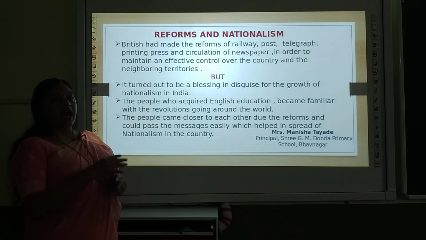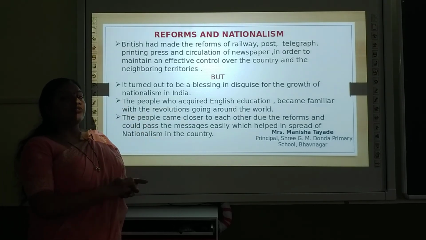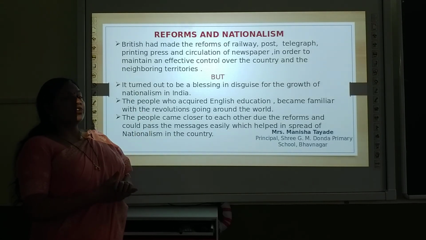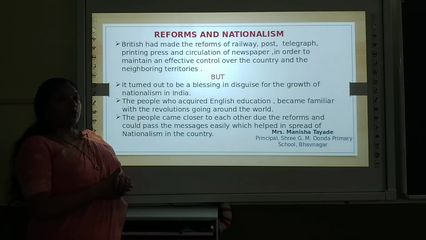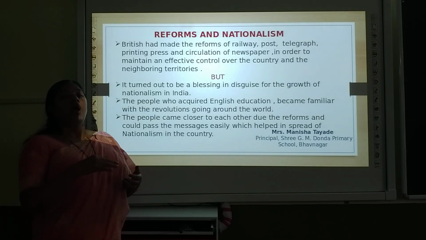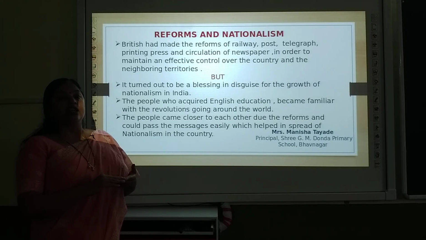But how did these reforms become beneficial to us? They turned out to be a blessing in disguise for the growth of nationalism in India. All these reforms helped to develop the spirit of nationalism amongst the Indians. The people who acquired English education became familiar with the revolutions going on around the world. The people came to know what type of reforms were being done in other countries, and how other slave countries were fighting for their freedom. So from them we can also learn the techniques to free our country from British rule.